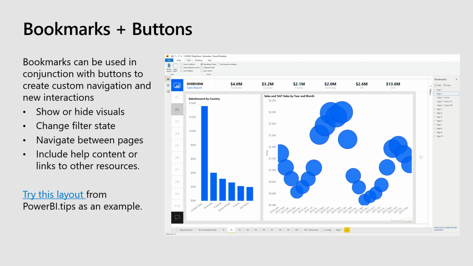So if you see on the left-hand side in this screenshot, you see P1, P2, P3. These are all different navigation buttons that they've created using bookmarks so that the user doesn't need to know how to use Power BI or where the page nav is, even though if you saw our Power BI session this morning, we've made it easier in terms of page nav. But you can control this and you can design it as you want. And this is where getting feedback from your users and whiteboarding it and thinking about the layout is really important.